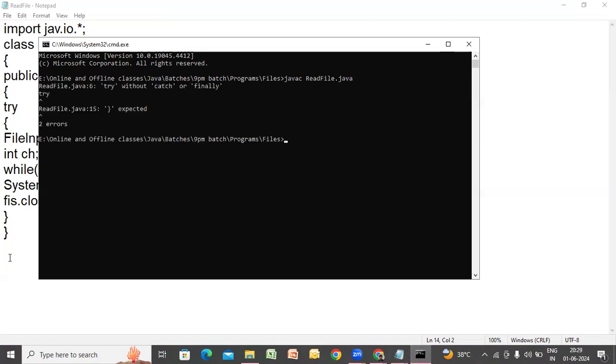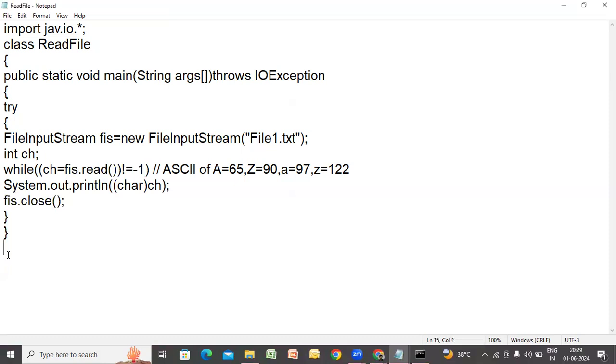Oh, mistake. When we put try, we should put catch, right? So we forgot putting the catch block. Let us put the catch block. Try without catch will not work, or try without finally will not work. I mean, try should be followed either by catch or finally or both. Right. Let me put catch. So FileNotFoundException.